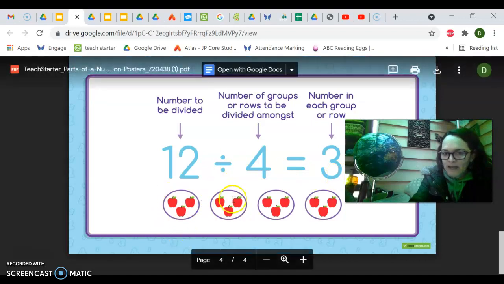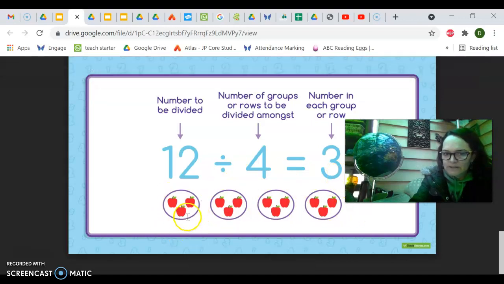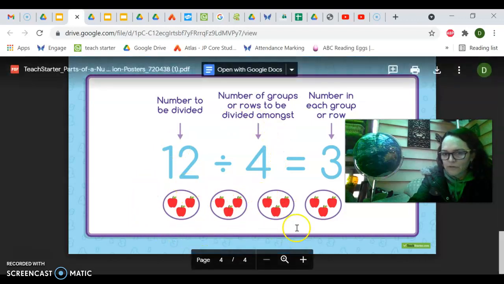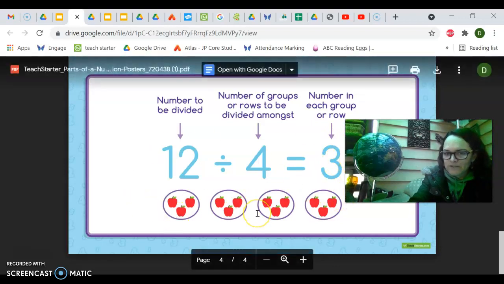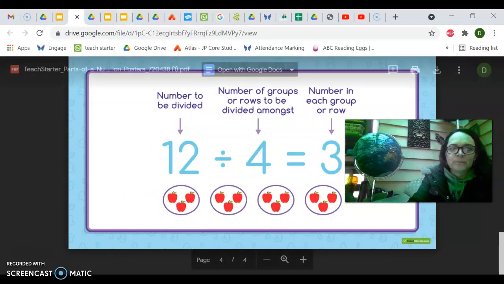Here we have 12 apples all together. We need to divide them into 4 groups. So here we've got 1, 2, 3, 4 groups. And how many in each group? 3. So that is the answer.